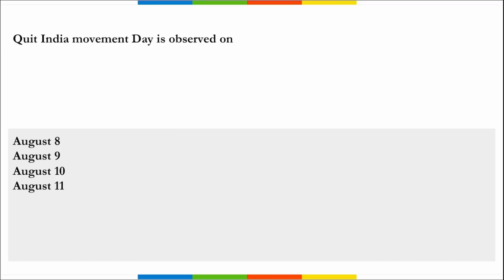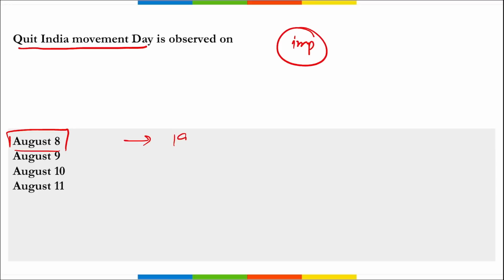Next is Quit India Movement Day. This is important, and this is related to history also, so definitely it will become a GS question also. So this Quit India Movement Day, when do we observe this across India? On 8th of August, to commemorate the launch of Quit India Movement. In which year was Quit India Movement launched?